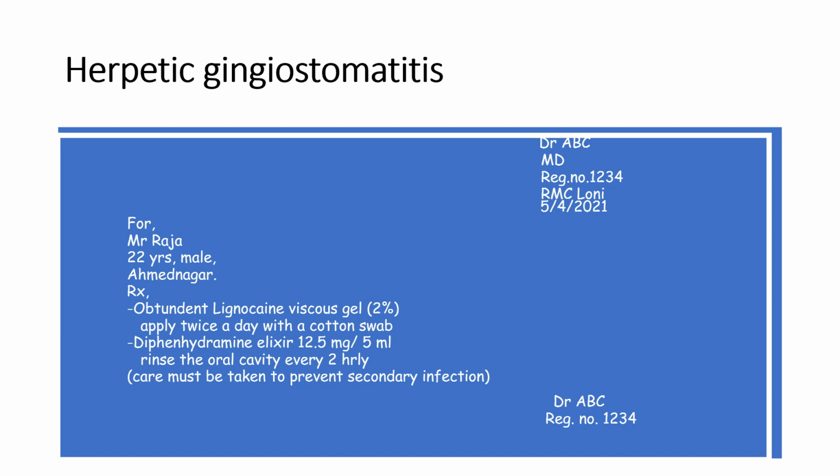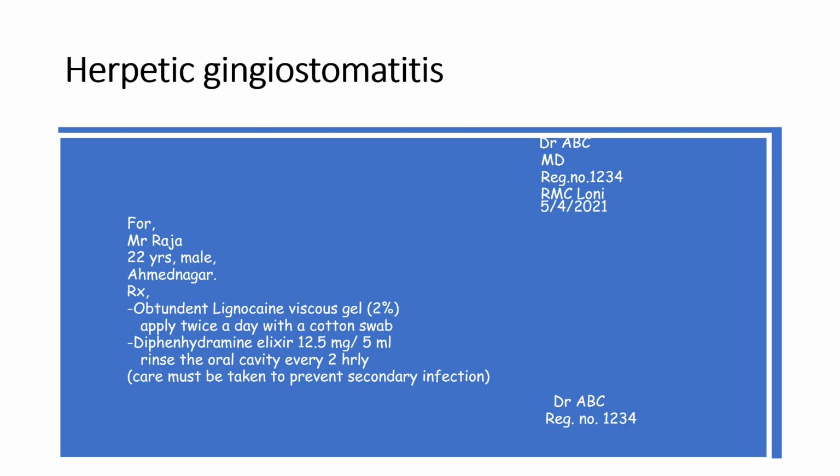Then treatment of herpetic gingivostomatitis. It is a mouth infection caused by herpes simplex virus type 1. This gingival and oral mucosal infection is treated with the obtundant lignocaine. It is a viscous gel 2% which is applied twice a day with a cotton swab. This obtundant will reduce gingival pain.